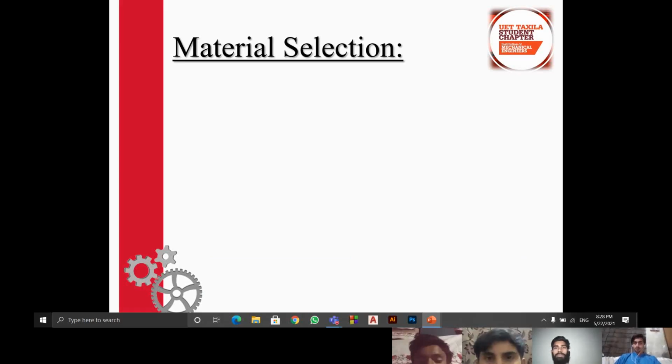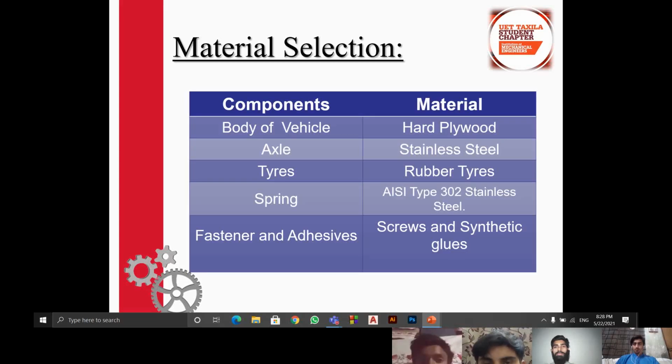Material selection. Material selection is based on availability of material, cost, and quality. First, we have the main body of the vehicle, which is made up of hard plywood. Next, there is the axle, which is made up of stainless steel, which is corrosion resistant. Then there is the tire, which is made of rubber, which is easily available.